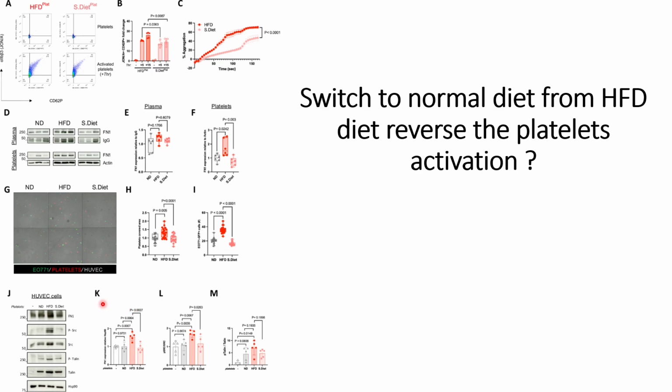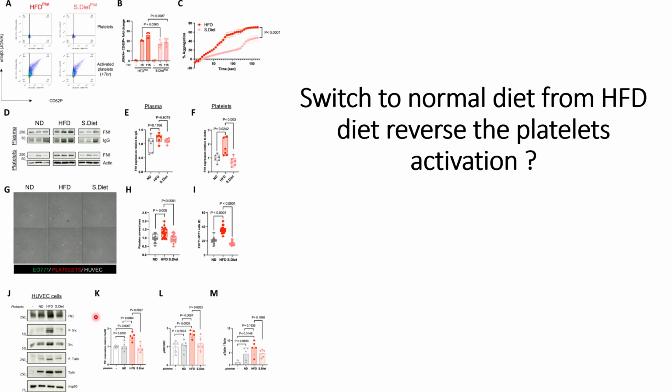Next they wanted to check the signaling pathways in the endothelial cells. In the previous video I mistakenly said that the signaling pathways were checked for tumor cells, but they are checked for the endothelial cells. So in the signaling pathways they can see that the phosphorylation of SRC and talin goes down when they switched from high fat diet to switch diet conditions. That is, the western blot of the phosphorylated SRC is decreased in the switch diet condition, and the phosphorylated talin is also decreased.